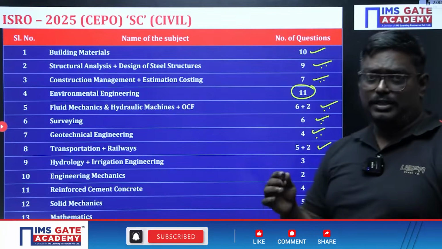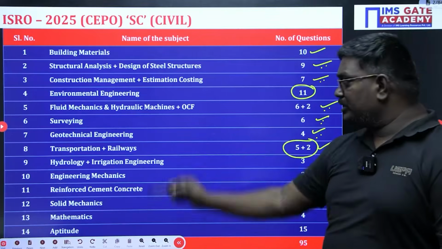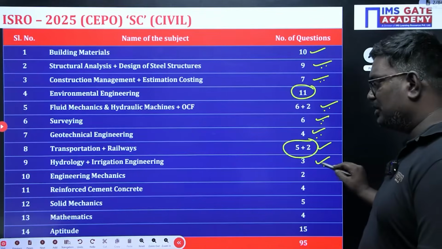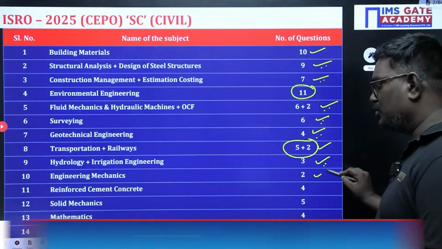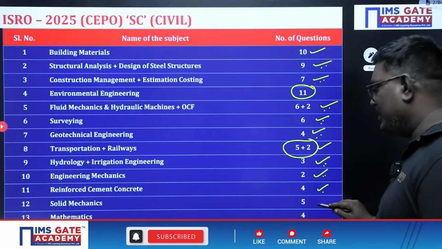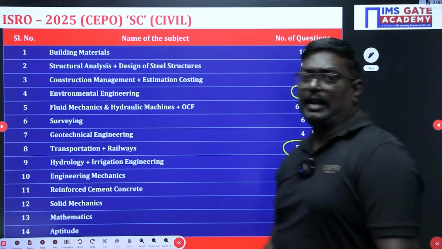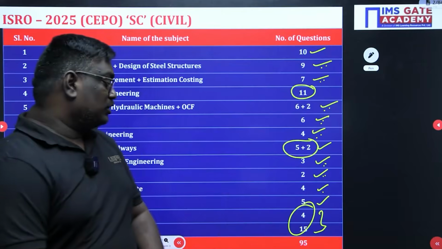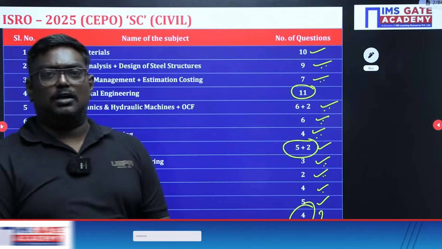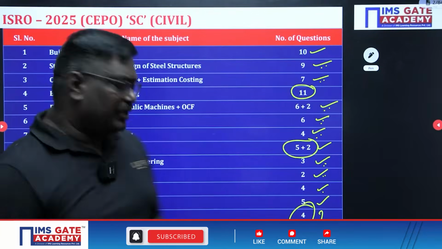These are all the number of questions. We have transportation and railways, 7 questions. Hydrology and irrigation, 3 questions. Engineering mechanics, 2 questions. Reinforced cement concrete, 4 questions. Solid mechanics, 5. Mathematics and aptitude is a very good number. Total number of questions is 95. 80 questions are technical along with engineering mathematics, and 15 questions are engineering aptitude.